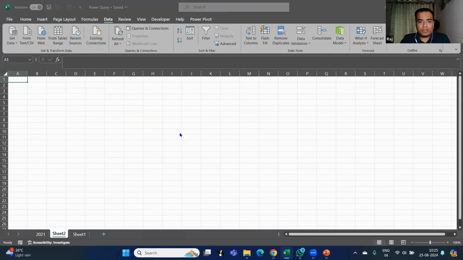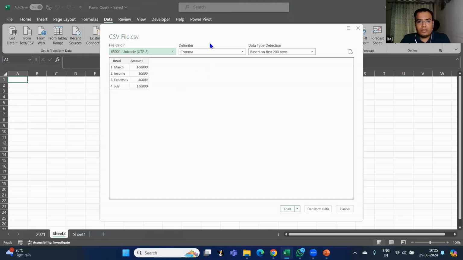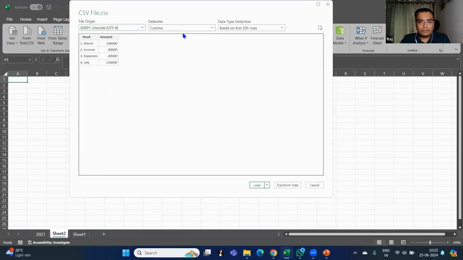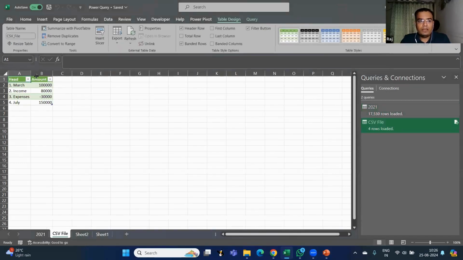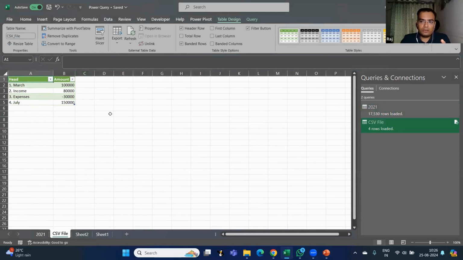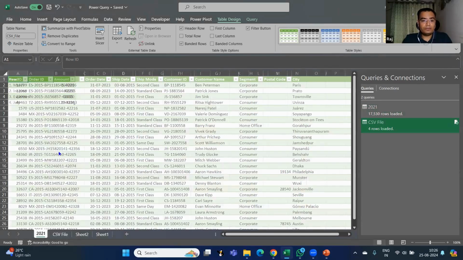It is exactly the same process. So see, in this CSV file, I have this data, head and account. Okay. Head name and account name. So all I need to do, I need to just load it. So see my data from a different format file. Okay. This was from Excel format.